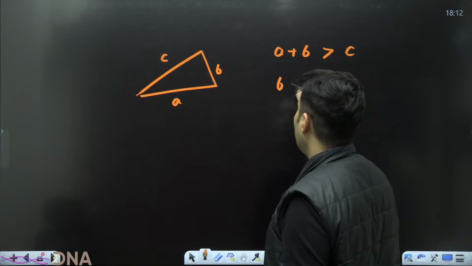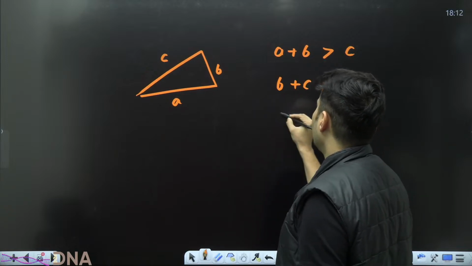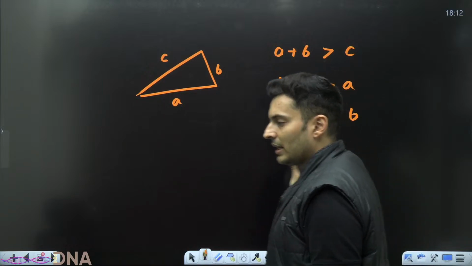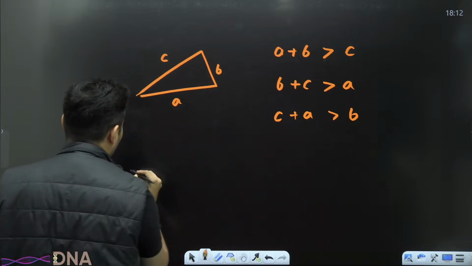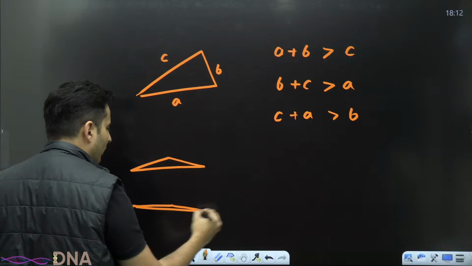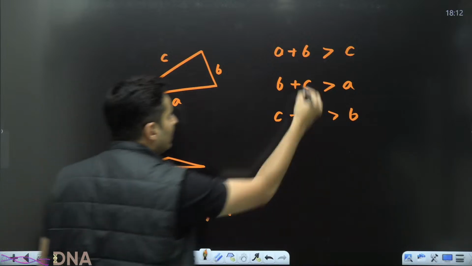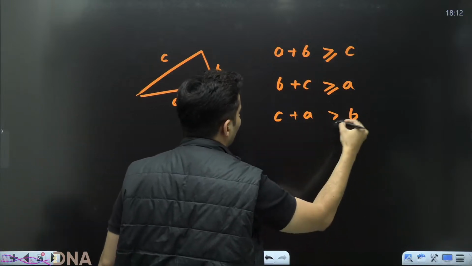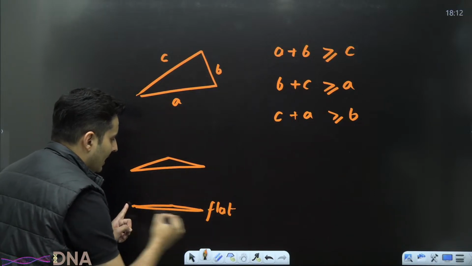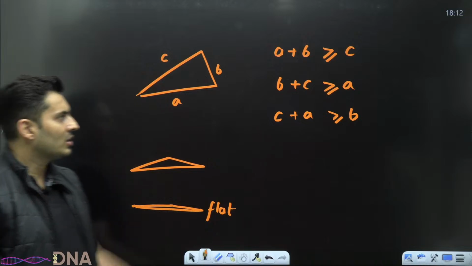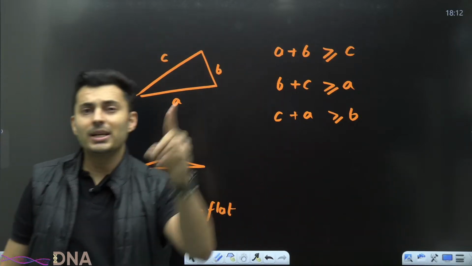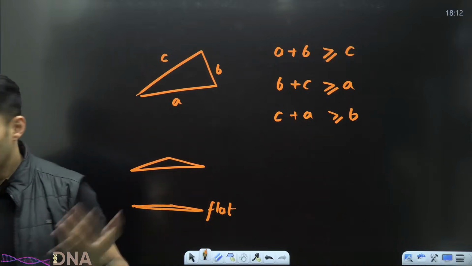B plus C should be more than A, and C plus A should be more than B. This is the fundamental criterion for the sides. And if the triangle can also fall flat, completely, then it will be more than or equal to, because then this side plus this side will be exactly equal to the third side. So that is the criterion for a triangle, including a flat triangle, to be formed.